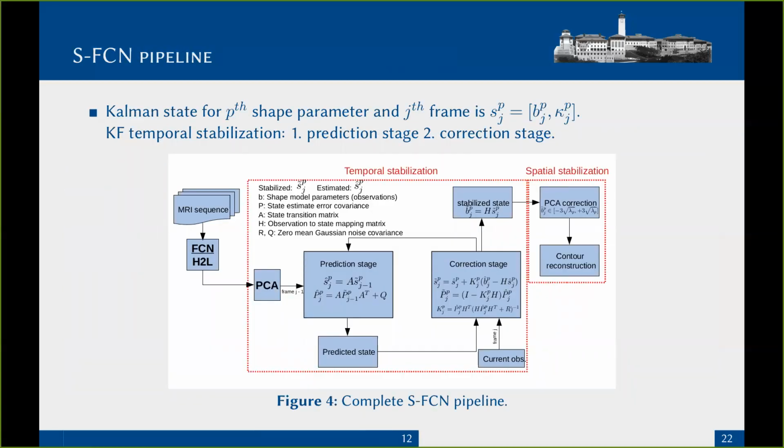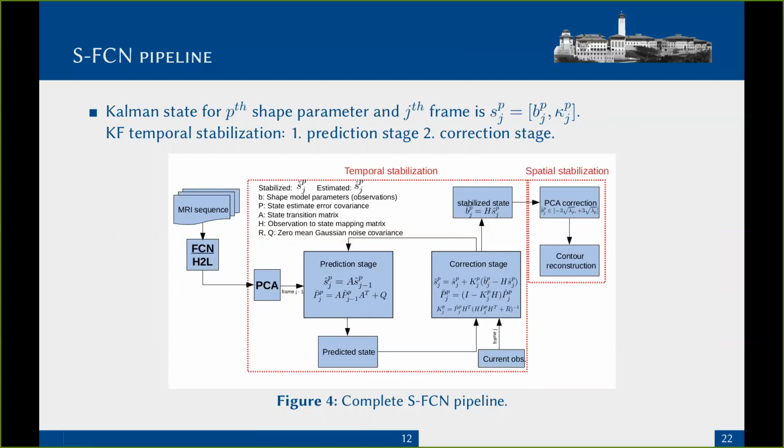The temporal stabilization is performed using Kalman filters and the PCA parameters. PCA parameters and their velocity of change from one frame to another form a Kalman state. PCA parameters are stabilized using the estimated values at the MRI frame and the stabilized value in the previous frame. The diagram of the spatiotemporal stabilization is given in this figure. Each estimated contour from the FCN and H2L blocks is first projected to the PCA space using the shape model.